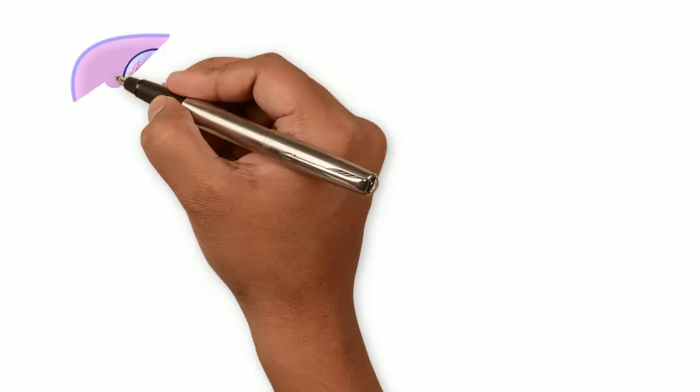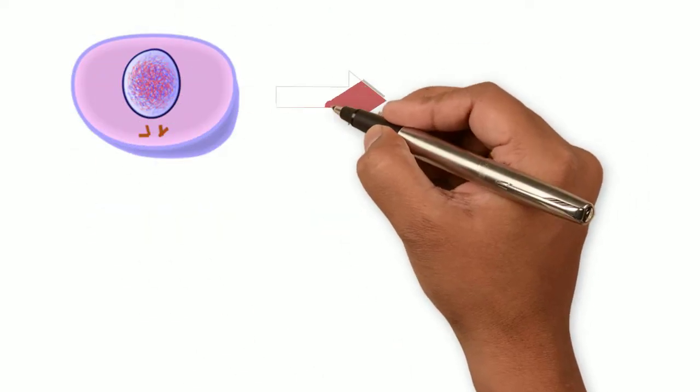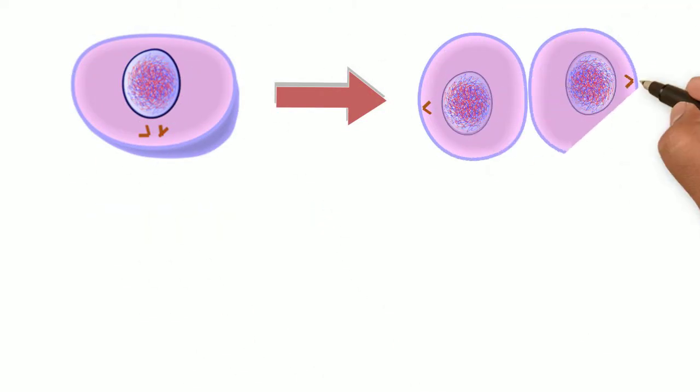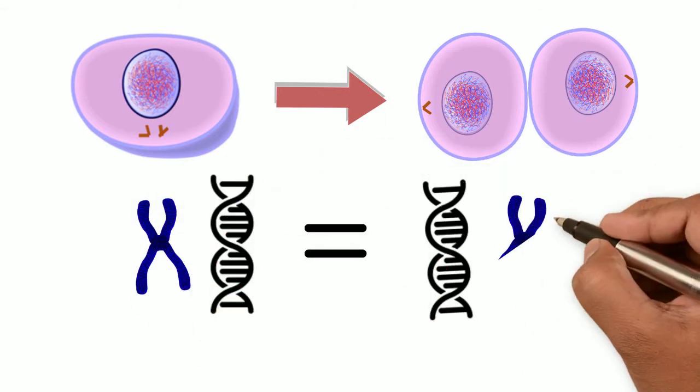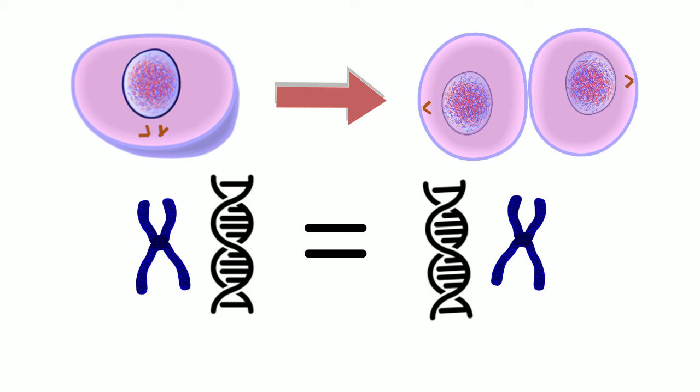In mitosis, the number of cells produced after the division of the parent cell is always two daughter cells that have the same genetic information as the parent cell, and throughout all divisions there will always be the same number of chromosomes in each daughter cell as was in the parent cell.